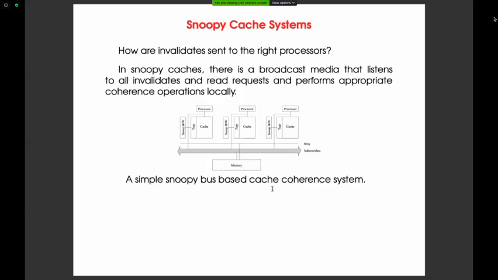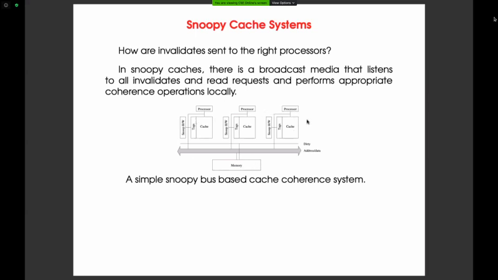Right. So what I have explained is a concept. But how are we going to implement the invalidate protocol as well as the update protocol? We have two techniques to implement them. One is called Snoopy based protocol, or Snoopy protocol, and the second one is directory based protocol. I used to teach these two topics in computer architecture. Anyway, so look at this.